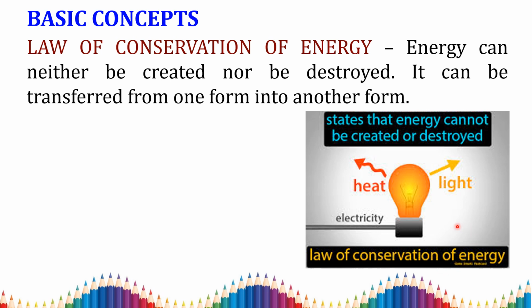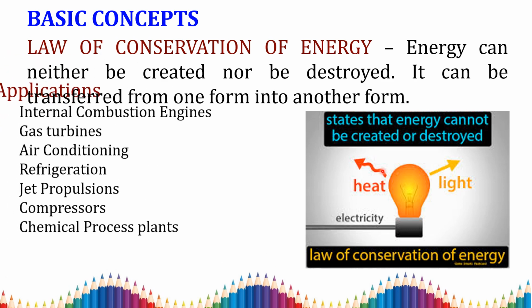In this example, electricity produces light, but it also liberates heat energy. So electrical energy is converted into heat energy here. This is the law: energy can be neither created nor destroyed, it can be transformed from one form into another form. This definition is called the law of conservation of energy. This is a very basic equation behind this.